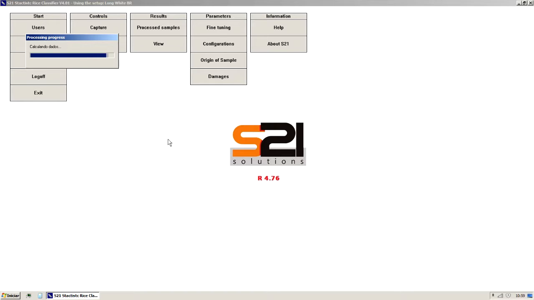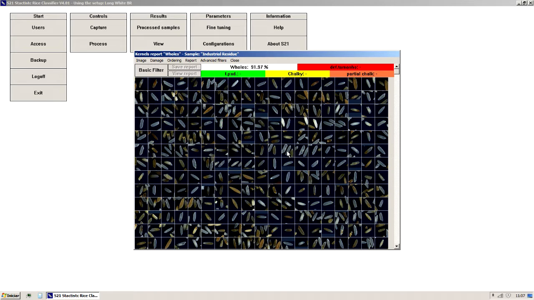This process also takes from 20 to 30 seconds, depending on the size of the sample. In the end of the process, the program displays a screen with the grains considered whole.